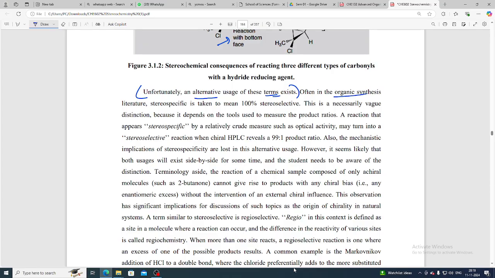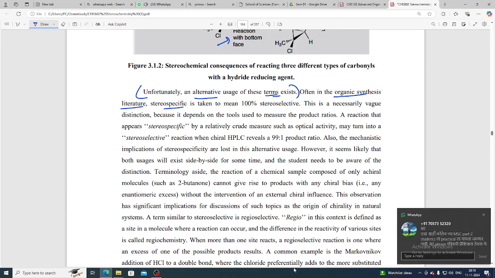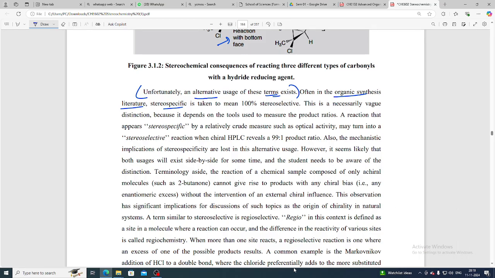Often in the organic synthesis literature, stereospecific is taken to mean 100% stereoselective. This is necessarily a restriction because it depends on the tools used to measure the product ratios. A reaction that appears stereospecific by a relatively crude measure such as optical activity